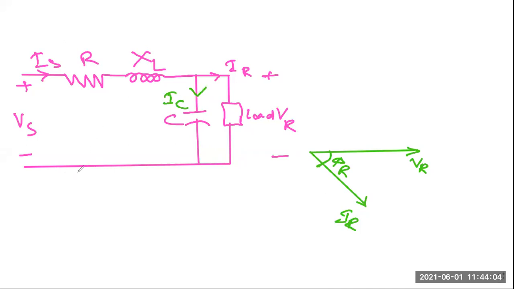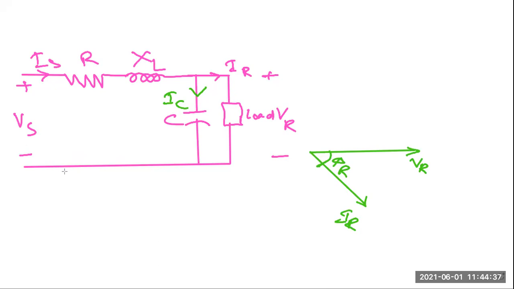Who can tell the direction of the capacitive current? What should be the direction? Direction of the capacitive current? Positive to negative. No. What will be the phasor direction? Phasor direction. So this will be leading.